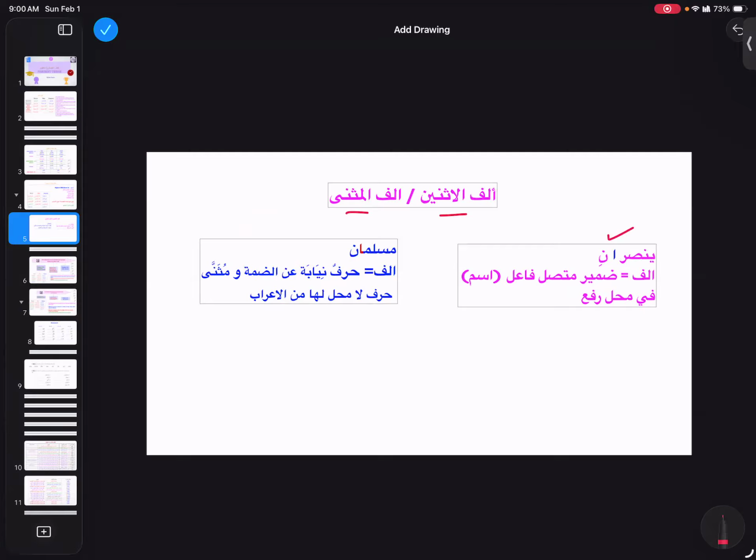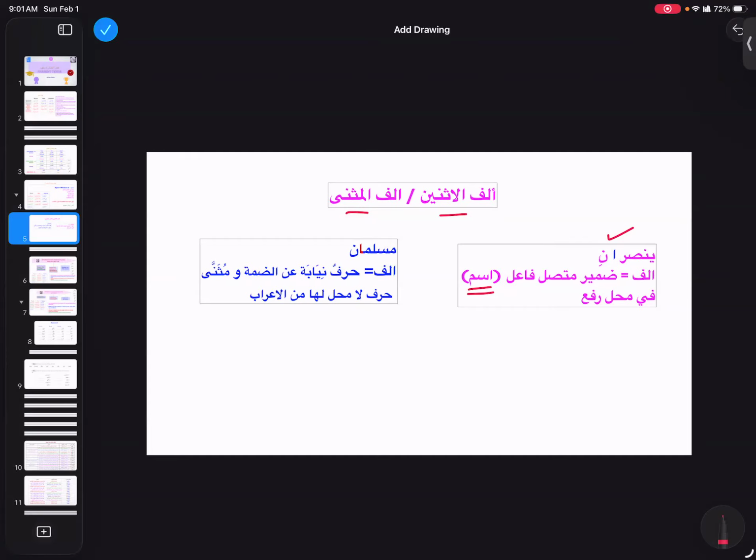In Yansurani, we say this alif is alifu ithnain, and that is a damir. If it is a damir, what category should it be? This is an ism. So that's why we say that this is the damir muttasil, this is our fa'il, and this is fi mahalli rafa.